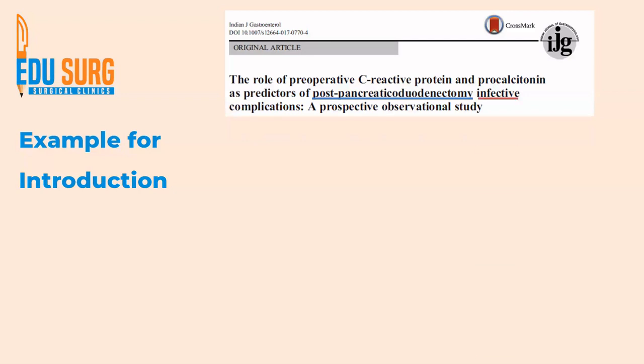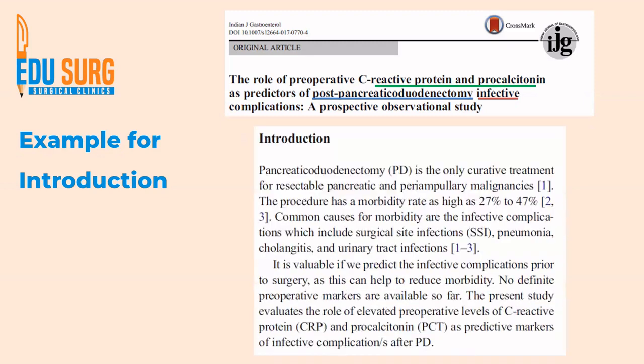So important points are this is a study on Whipple procedure and it is a study only on the infective complications, and we are studying the role of CRP and procalcitonin. So there are 3 important points in this title. Also the study design is mentioned, so a good title. But 3 important points, like I said, your introduction hence should focus only on these 3 points.